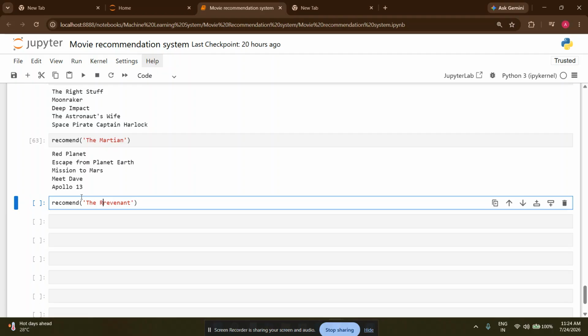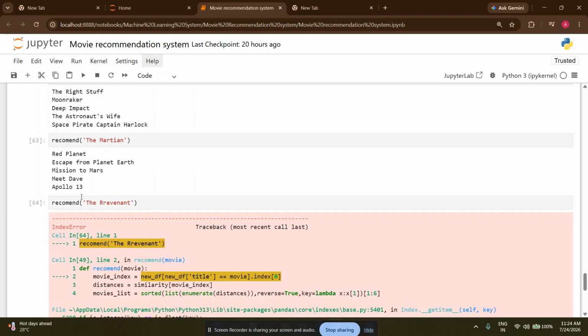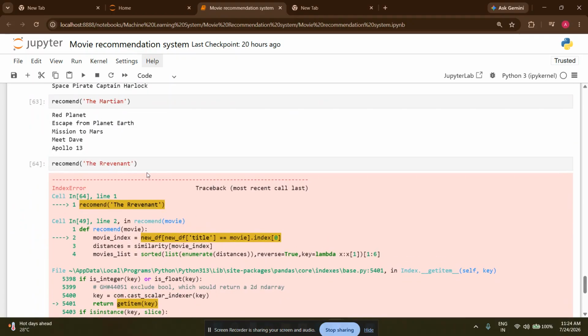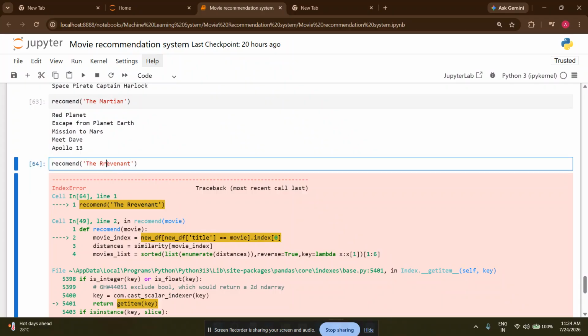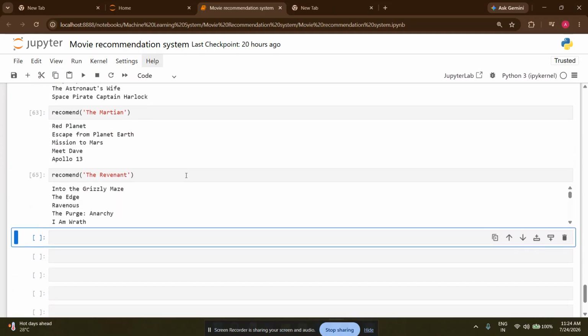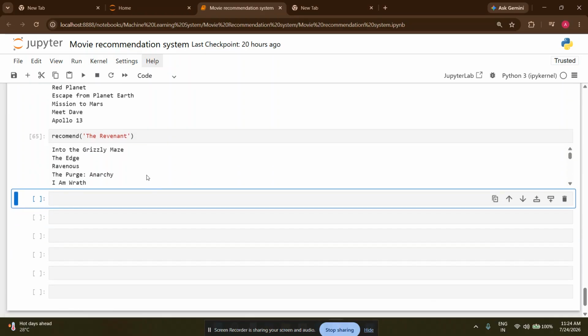Now we can see it's showing some error because we made a mistake in the name of the movie. Now if I press enter again, we can see that it is giving us some names like Into the Grizzly Maze, The Edge, I Am What, etc.